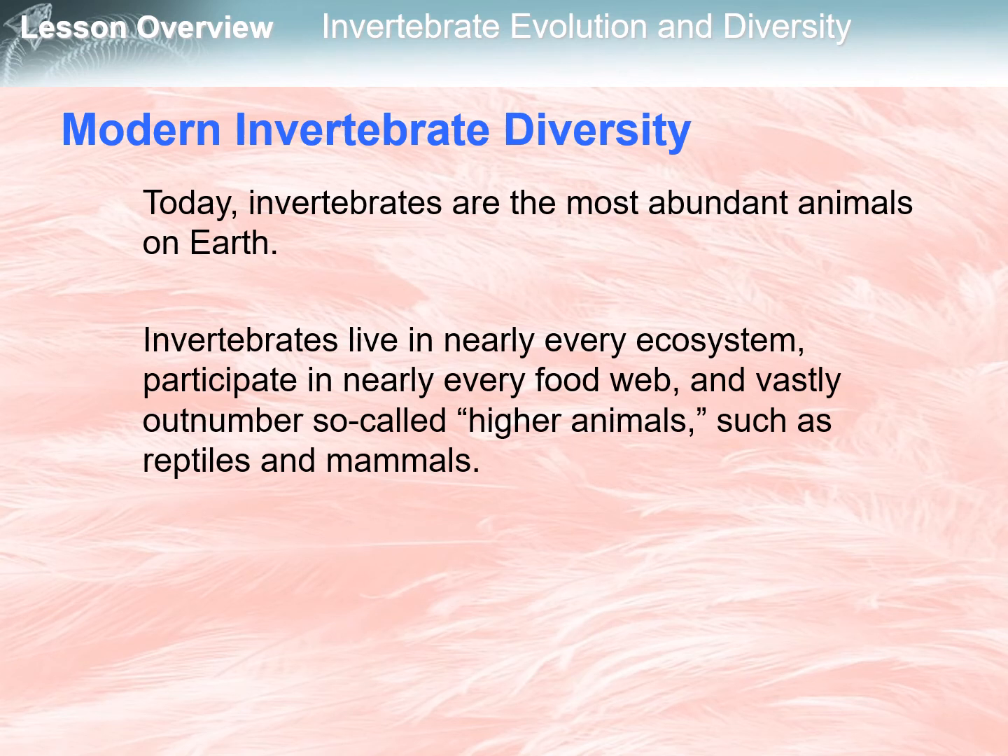Today, invertebrates are the most abundant animals on Earth. Invertebrates live in nearly every ecosystem, participate in nearly every food web, and vastly outnumber so-called higher animals such as reptiles and mammals.